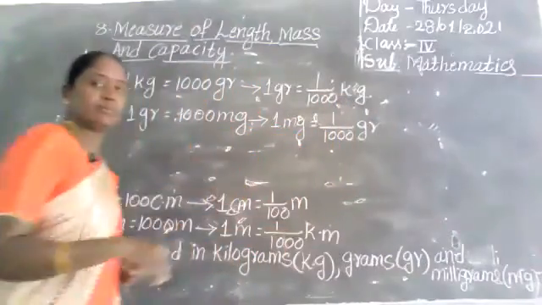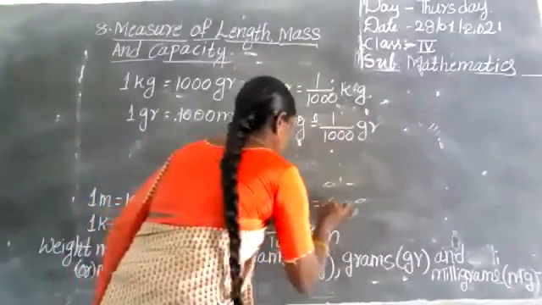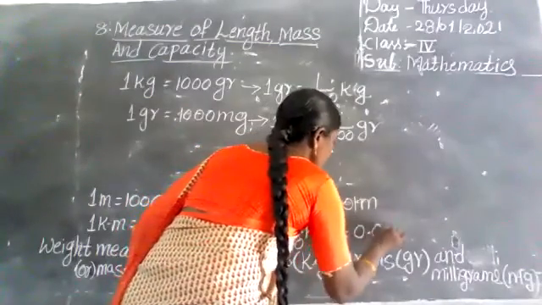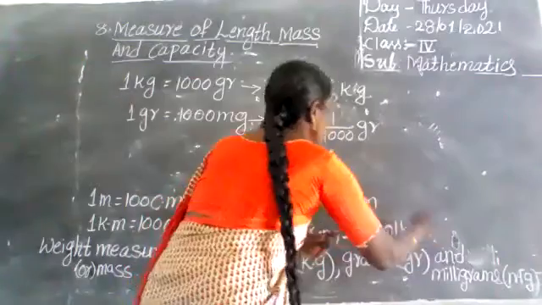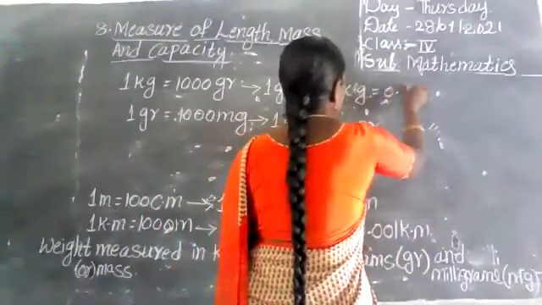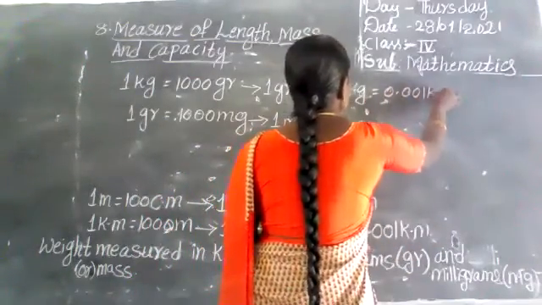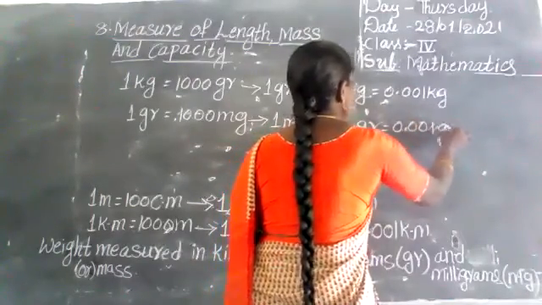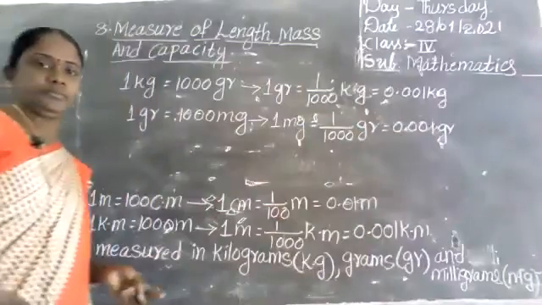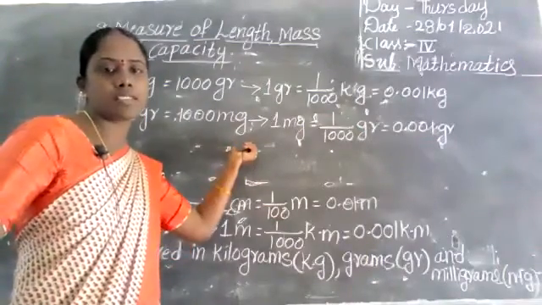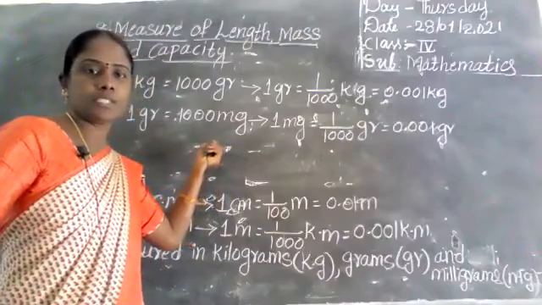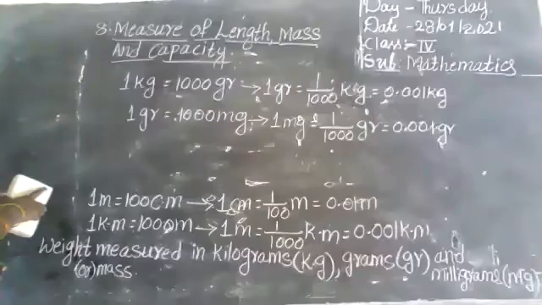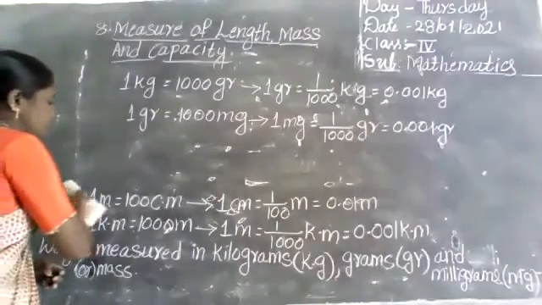These we can write in decimal form also. Here write 0.001 kilometers. Next here, 0.001 kilograms and 0.001 grams. This is about mass or weight: kilograms, grams, and milligrams. Next one, capacity, quantity, and how to measure liquids.